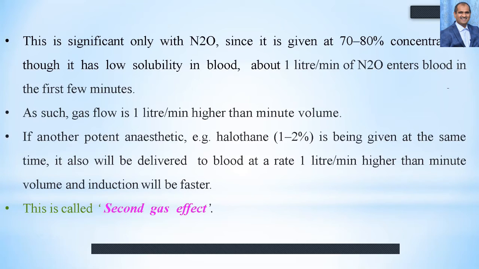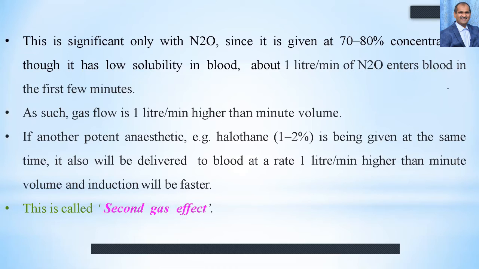If another potent anesthetic, for example halothane, is given at the same time, simultaneously, then both will be delivered to the blood at the rate of 1 liter per minute, higher than the minute volume, and induction will be faster.